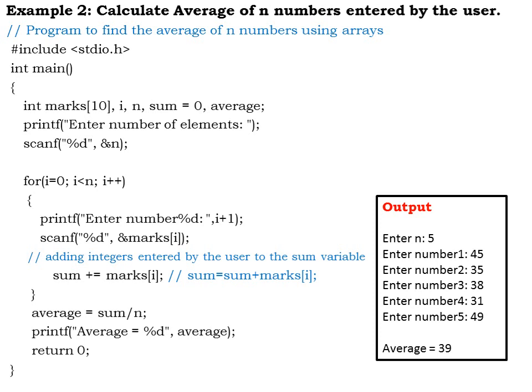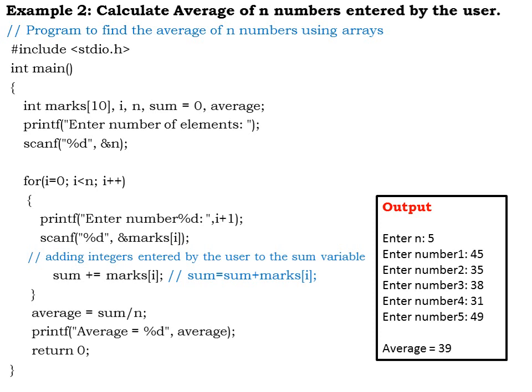Where n is 5, sum is the total sum of all the 5 numbers that I have entered, and sum divided by 5 will give me the average, and then I print the average. So average equal to percentage d average. So this is how we have a program to calculate the average of n numbers.